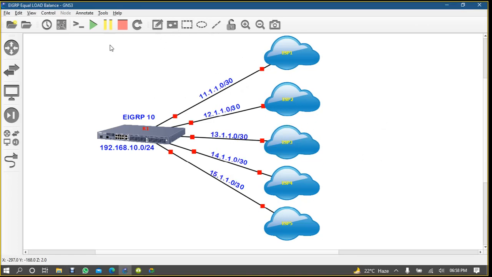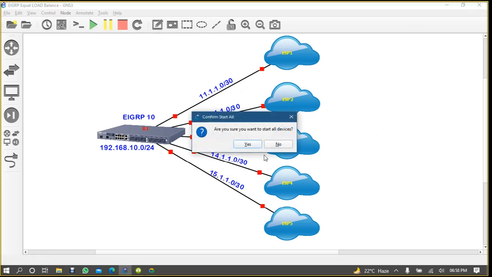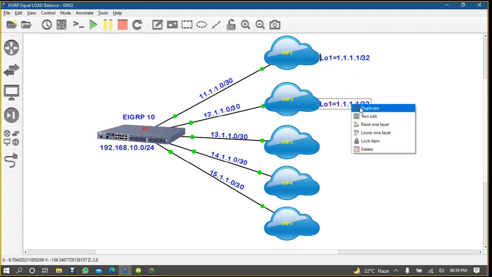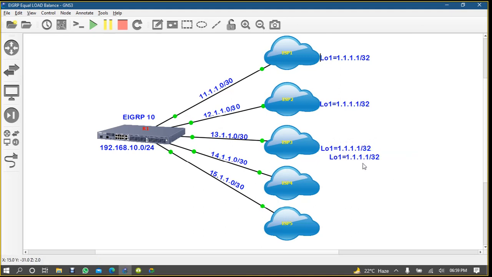okay, the network I have added here, let me start all the devices. Normally you see ISPs are connected with some kind of Google addresses or something. So this same address they are providing, right? So here also you are getting the same address. From here, this ISP will also connect you to Google, this ISP will also connect you to Google, and this one will also.